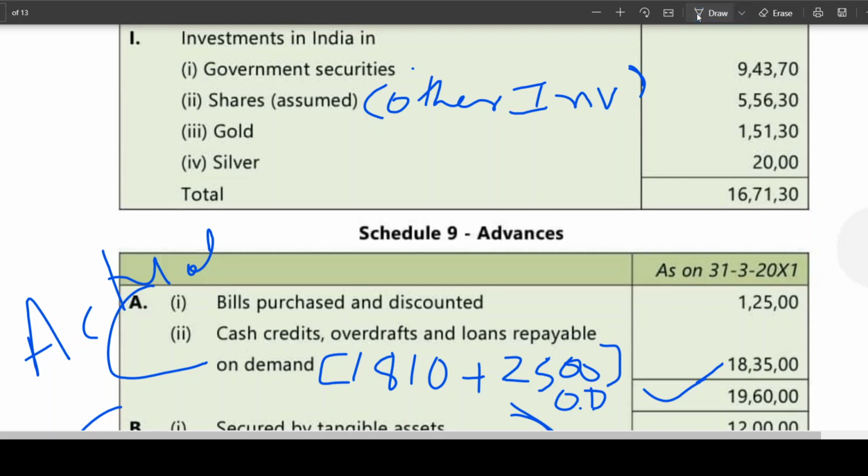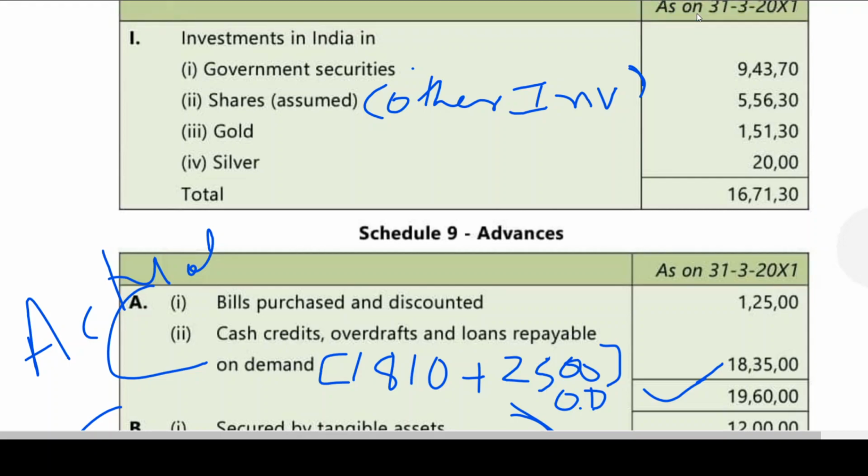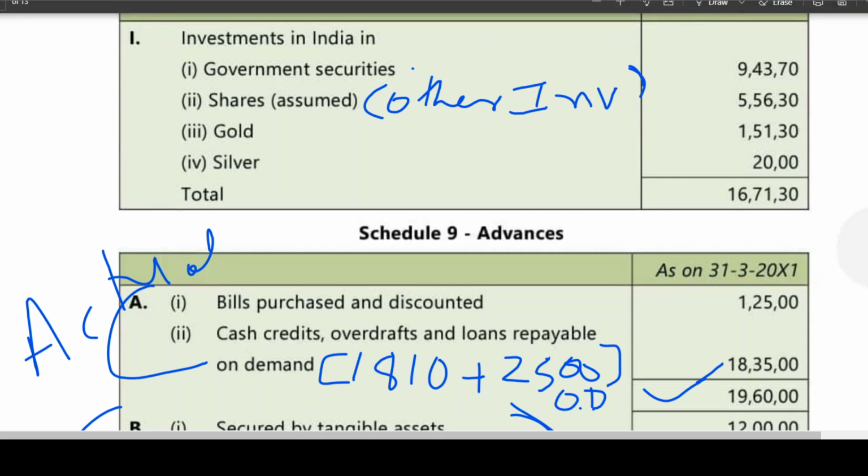I repeat once again. Bills purchase discount given in the problem. Cash credit is given 1810. The 2,500 whatever we are having is OD that was wrongly adjusted from current account. There we have added and it is to be taken as an asset. That means we added to current account balance there. Liability increase and overdraft increase by 2500. Okay, right.